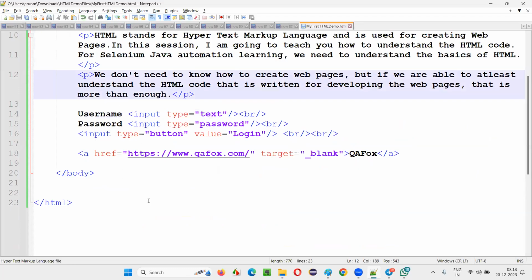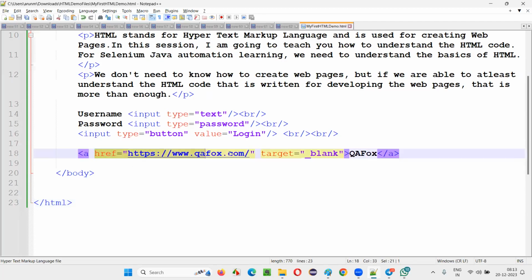The next thing you have to understand from this session is that attributes are provided in the starting tag or ending tag. Here, href is one attribute and target is another attribute. Are we providing these attributes in the starting tag or ending tag? Starting tag. That's what you need to know. That's the basic knowledge I'm teaching you here.